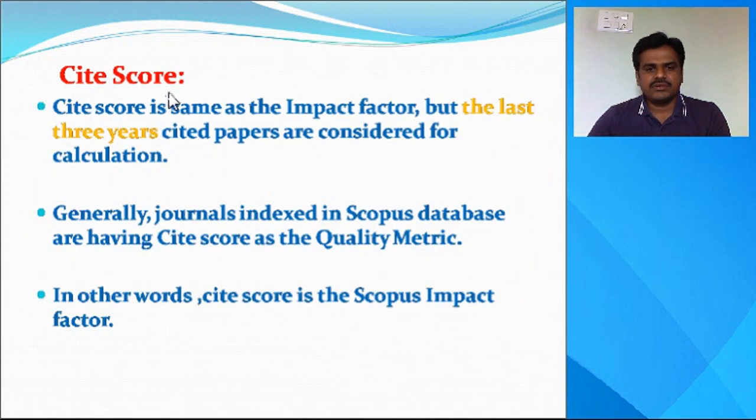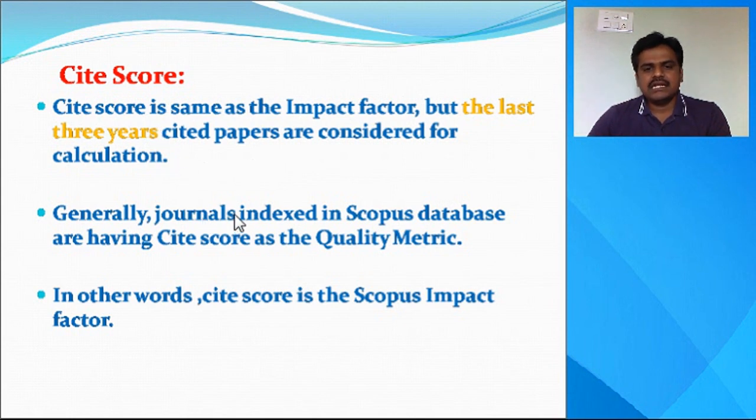Then what is cite score? Cite score is the same as the impact factor, but the last 3 years cited papers are considered for the calculation. In case of impact factor, last 2 years are considered. In case of cite score, last 3 years are considered.